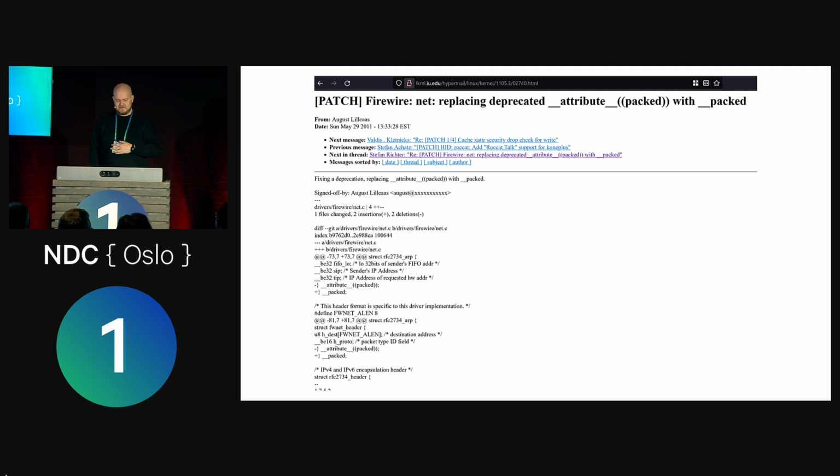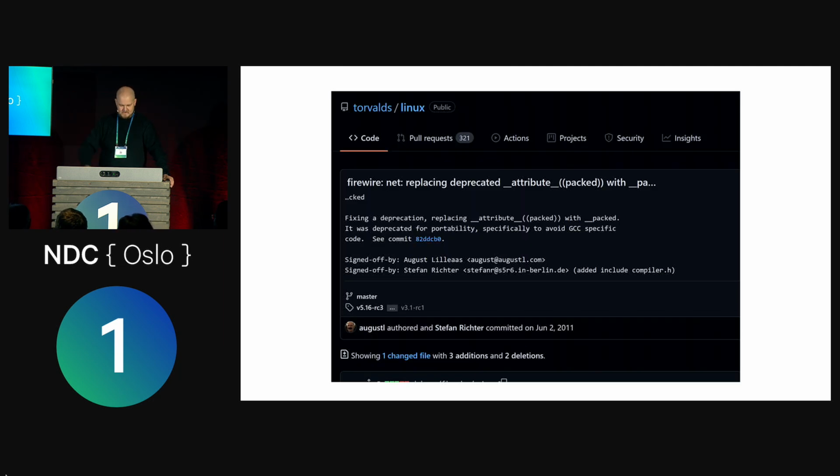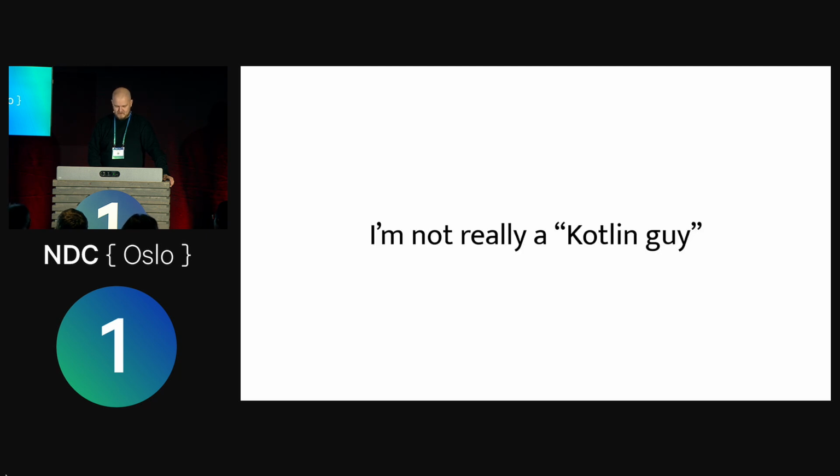But it was actually a bit of an adventure. How do you send a mail to a mailing list like this? You can't just send it with Gmail, right? Because then it will have wrong formatting. You have to have the patch file in plain text and all of that stuff. But hey, it's pretty cool. I ended up with code in the kernel. So that's about me.